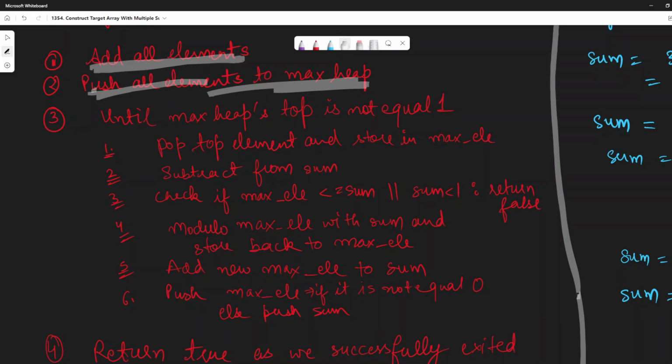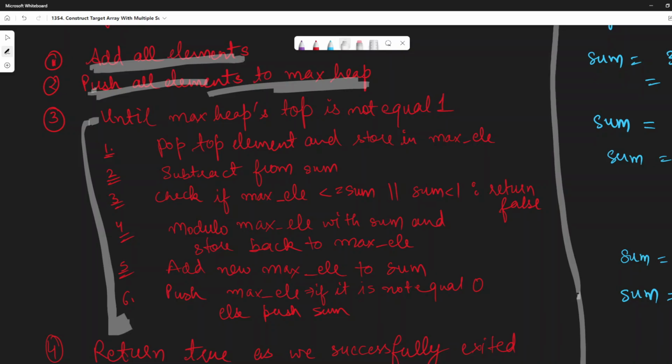Why are we using a maximum heap here? So that we can get the maximum element. At that point also we were required to get the 9 from all the elements, right? That purpose is being solved by the max heap. Now this is the main algorithm which is required.